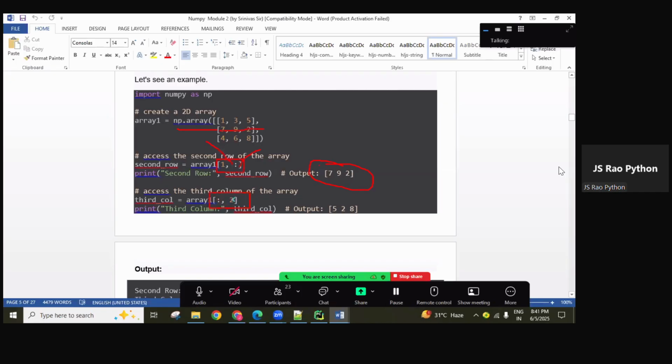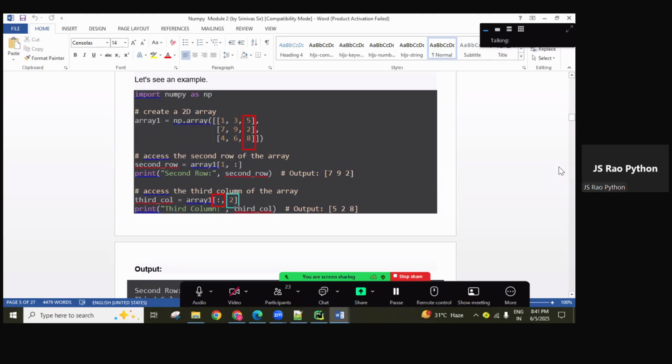And now here, see guys, carefully write it. This represents the second-index column of every row. See here, access the third column of the array. Second index means the third column value in every row. So you can see here, every row's third value, nothing but these: 5, 2, 8.